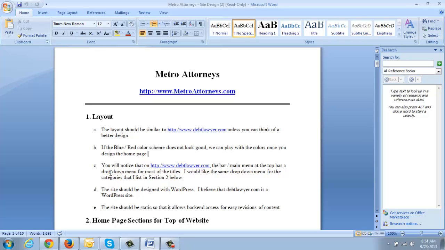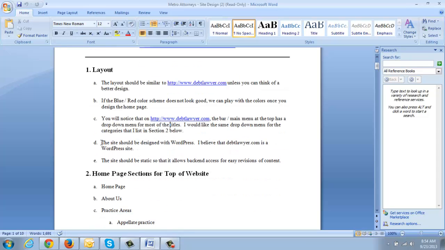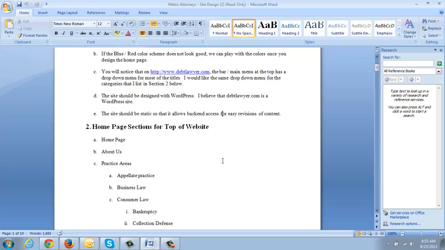Let's see. Yes, we're going to use drop down for the categories. We're going to have to because we have a lot of categories. We're definitely going to use WordPress. We only use WordPress for our sites. That's the best way to do it. And Debt Lawyer is a WordPress site. I checked. You will get back-end access to do revisions of content. That's what WordPress was made for. So you'll have no problem with that.